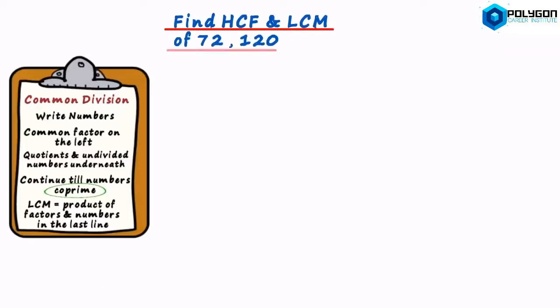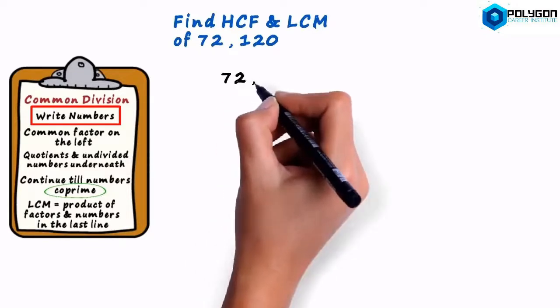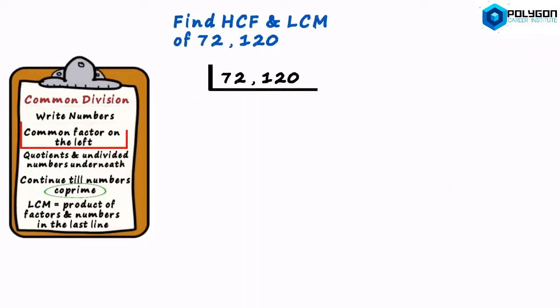How do we find the HCF and the LCM of 72 and 120 together? It's simple. We use the common division process of LCM to find both. First, we write the numbers separated by a comma. Then we write the common factor on the left. Both these numbers are divisible by 2. 2 times 36 is 72 and 2 times 60 is 120. As they are not co-prime, we continue the process.